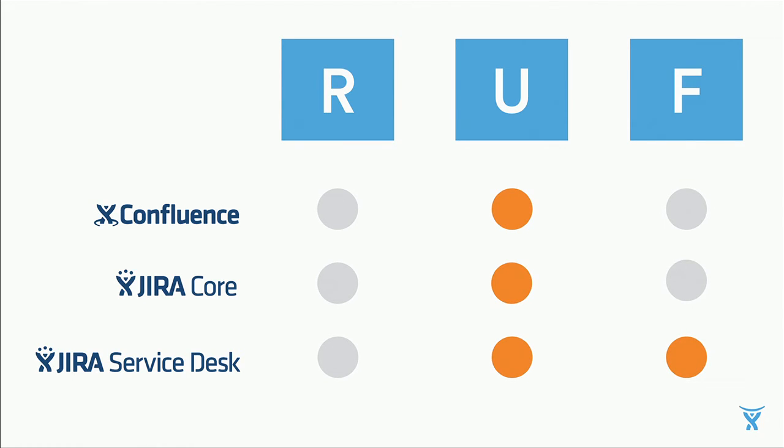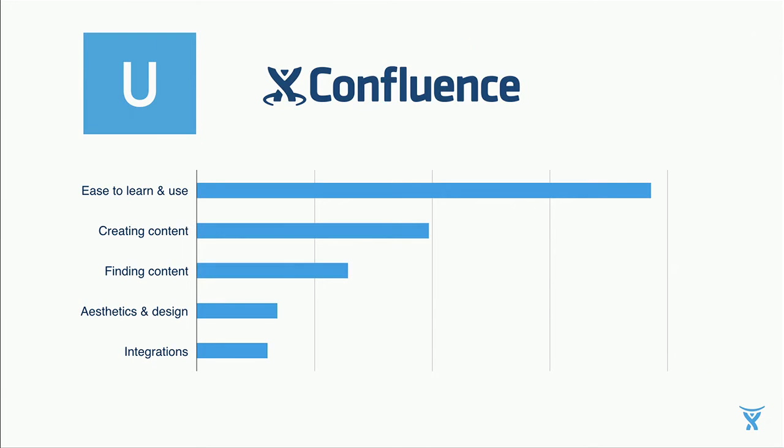And for JIRA Service Desk, one of our youngest products, we're learning that we're getting more and more feedback about new features and new capabilities. So we've got multiple teams working on adding new functionality to this product. Our team's looking to improve this feedback categorization framework even further by using similar techniques to summarize the topics within these broad buckets of reliability, usability, and functionality. For example, within the usability bucket for Confluence, learning to use the product was the number one area of feedback, followed by creating content and then finding content.